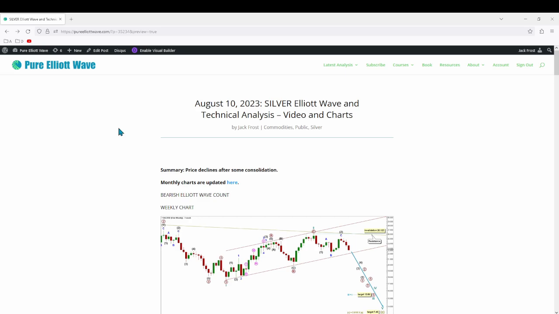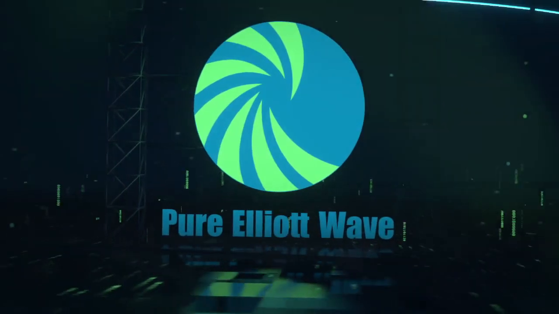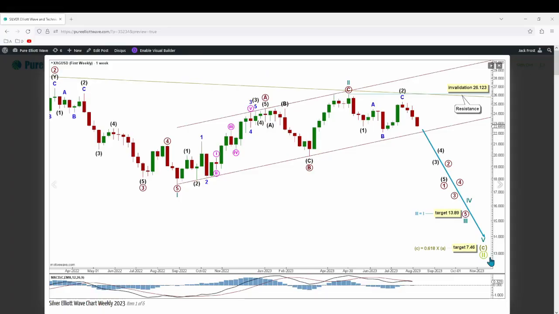Overall price has declined after some consolidation, with downward movement expected to continue. On the first weekly chart here, supercycle wave C is expected to continue downwards. It must subdivide as a 5-wave motive structure, and as an impulse is the most likely. That is what we expect. Cycle wave 1 over here also subdivides well as a 5-wave structure, so we expect it to continue as an impulse for supercycle wave C.